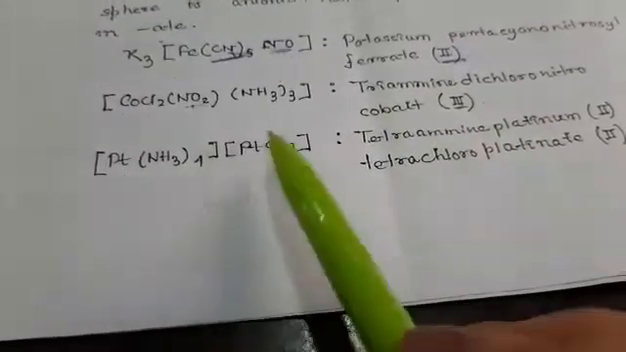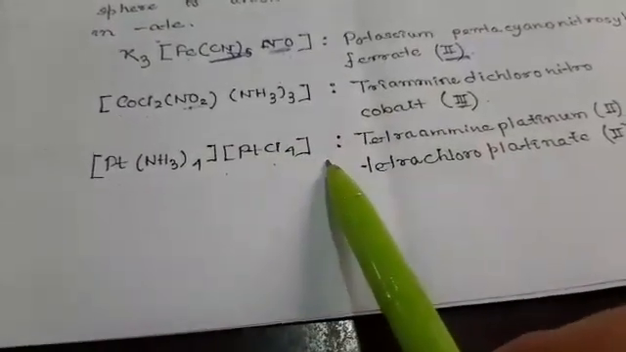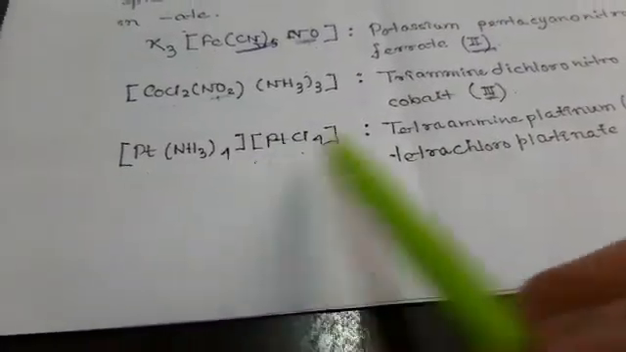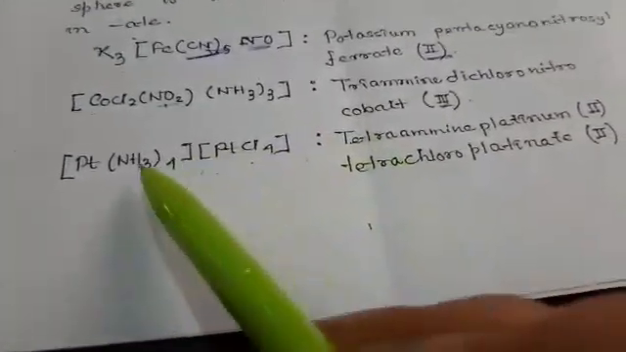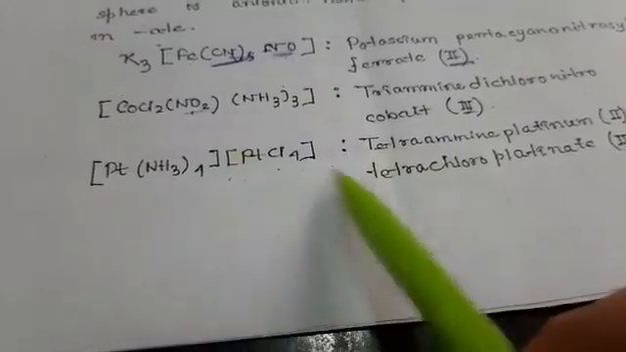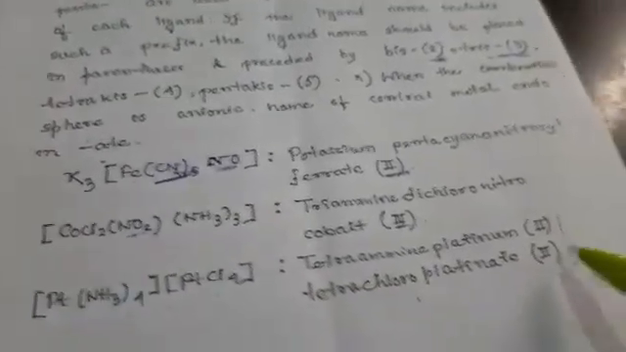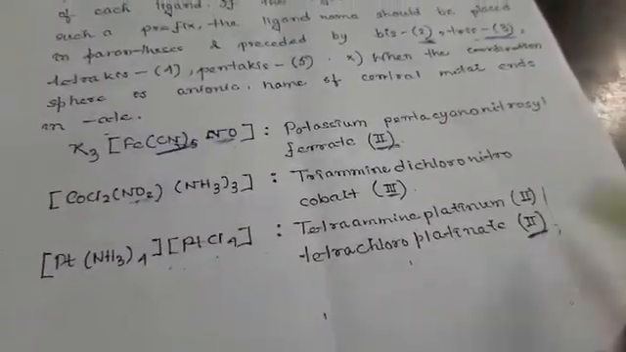In this case also, it is tetraammineplatinum tetrachloroplatinate. Two ways are there: tetraammineplatinum or tetraammineplatinate. In these two, the oxidation state is 2, which is written in Roman numerals.